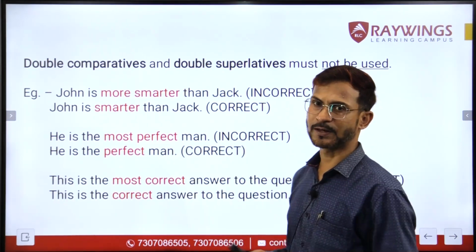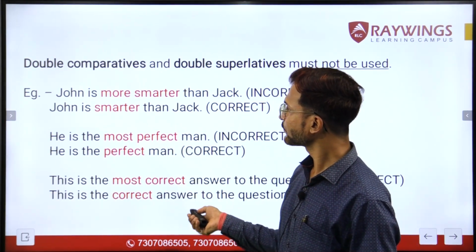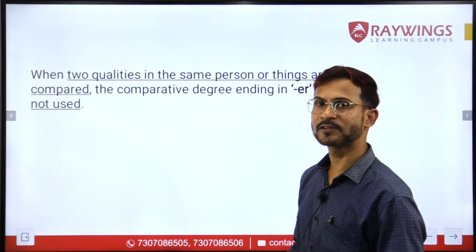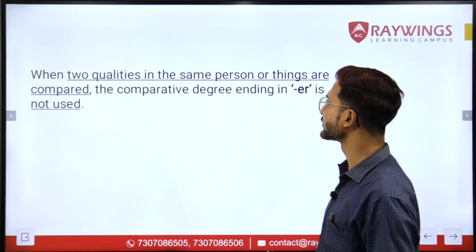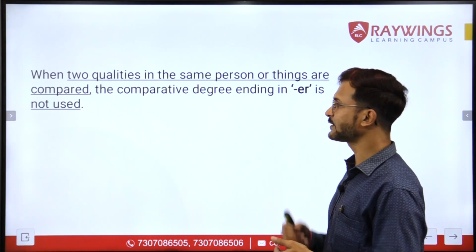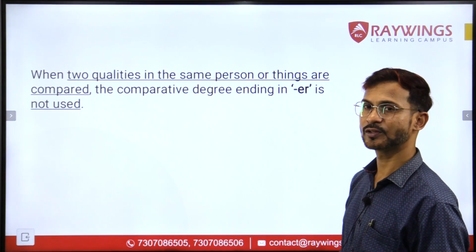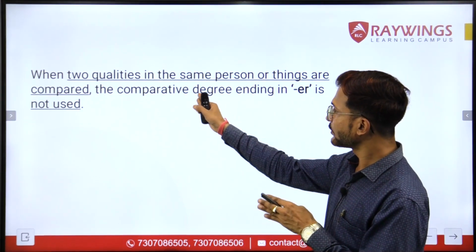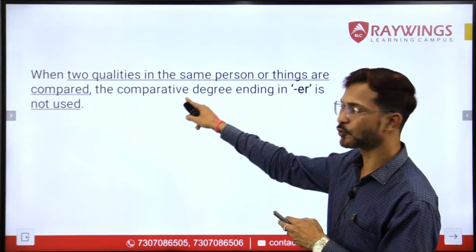I hope you've understood till here. Let us go to the next concept. The next concept says when two qualities in the same person or things are compared, the comparative degree ending in er is not used. Now, remember the words which I gave. I have underlined the important portion here.